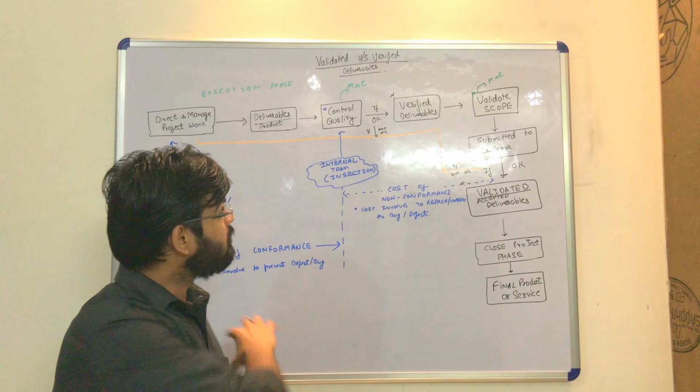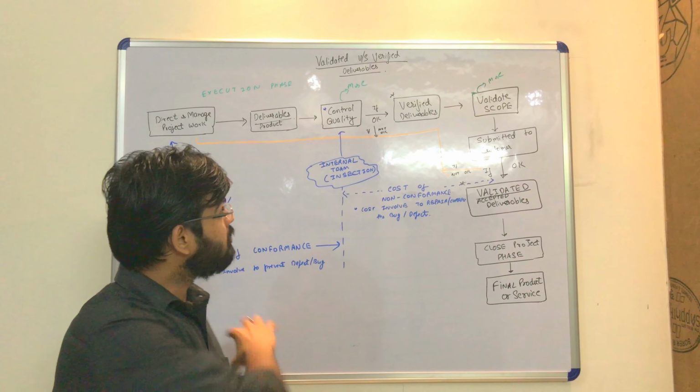Now in the direct and managed project work process group, we know that the implementation team is working continuously on the deliverables of the project, to create some deliverables, to create some product. So this is the execution phase.